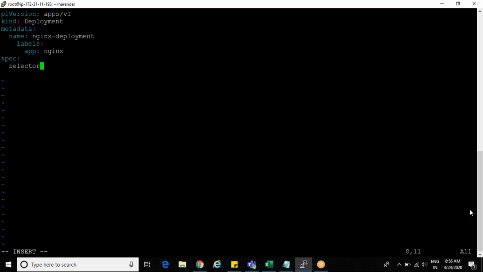It won't take it as under metadata. So that name should be inside metadata only. If it is equal to metadata, then it will treat it as a new component, something kind of metadata related, one argument. It won't take it as under metadata.